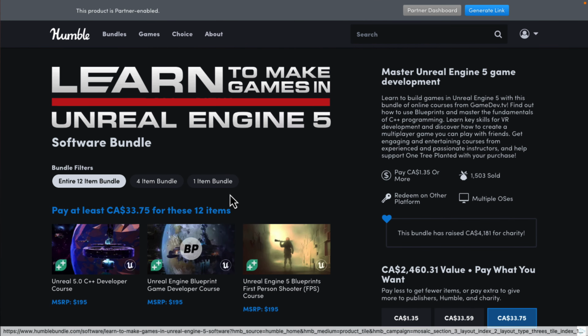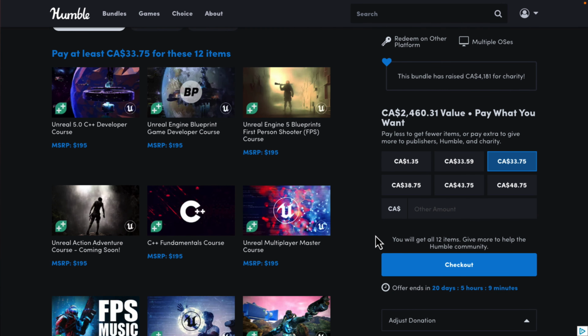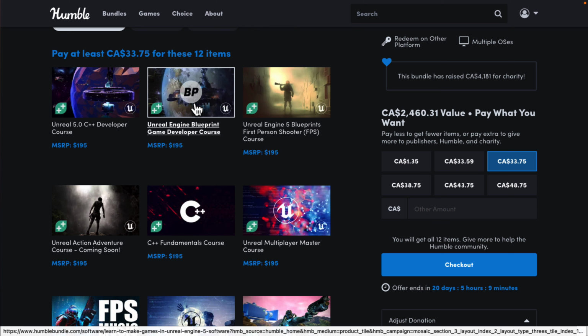And then you go to the full fat tier, and this is probably the biggie here that most people would be interested in. You're getting the Unreal Engine 5 C++ developer course. The difference between Unreal Engine 5 and 5.1 in this particular case is basically nothing, so everything here is pretty up to date. They also deprecate their old courses, so the 4.x content has been updated to 5.x content. For example, the Unreal Engine Blueprint Game Developer course, this is 5.x content.